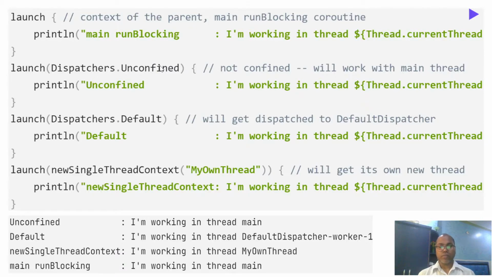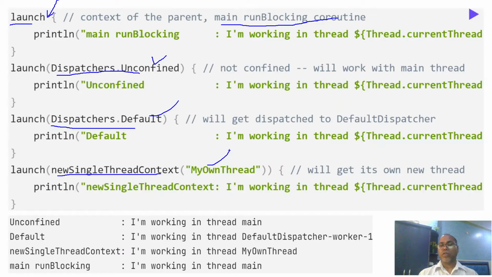If you run a simple launch and you are not specifying any context here, that means the parent runBlocking coroutine context will be passed. Now if you want the launch to use Dispatchers.Unconfined, or you have the option Dispatchers.Default, or you can say newSingleThreadContext of my own. So these are some of the options available.